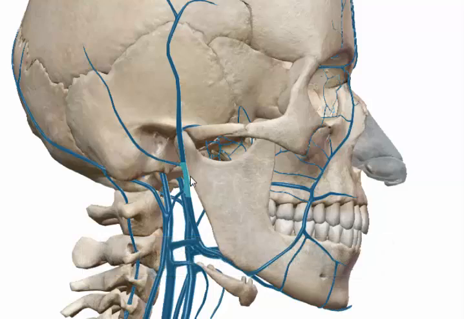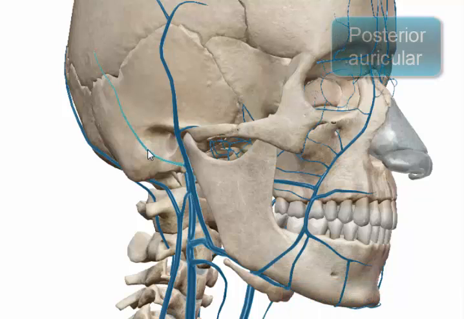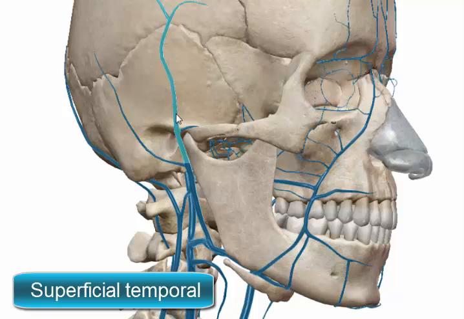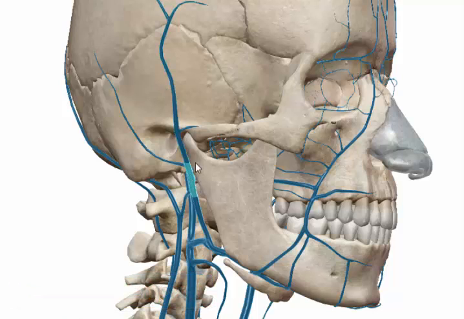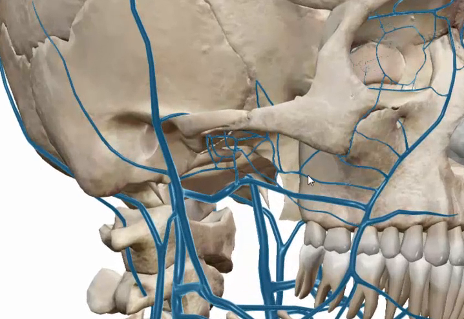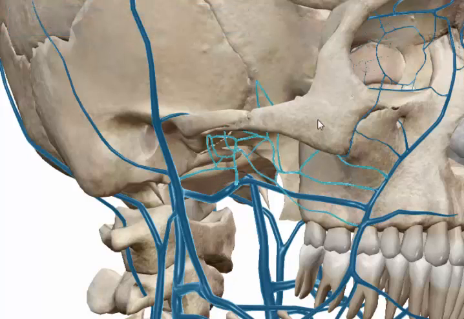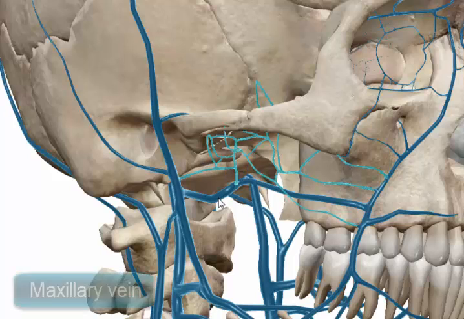The retromandibular vein drains the temporal region via the posterior auricular and superficial temporal vessels. Also, this vein drains the deep region of the face, namely the structures of the infratemporal fossa, pterygopalatine fossa, nasal cavity, and particularly the orbit and oral cavity, by the pterygoid venous plexus, which is here. The pterygoid venous plexus forms the maxillary vein.